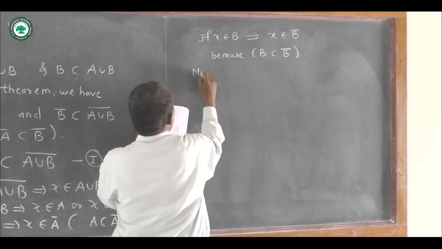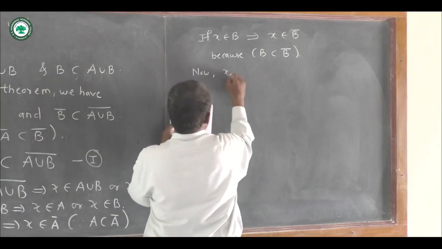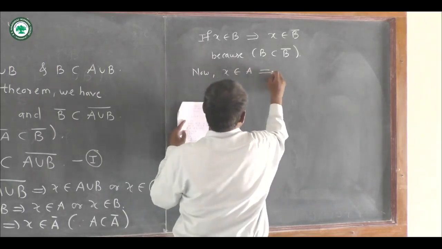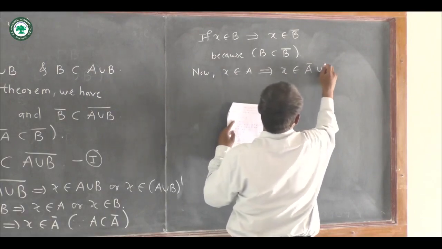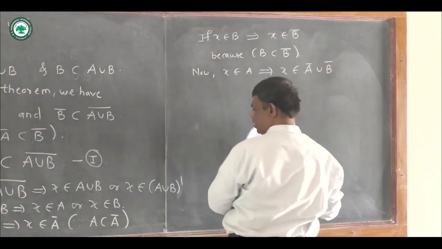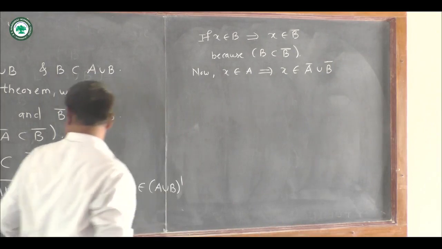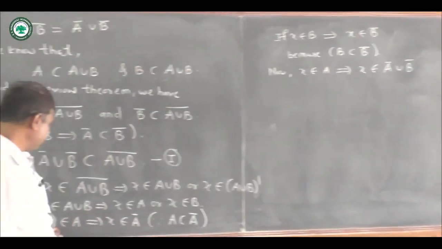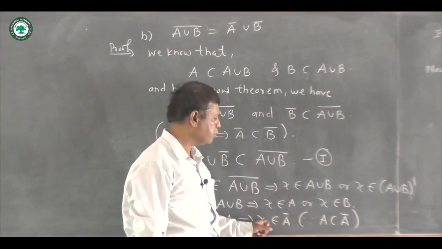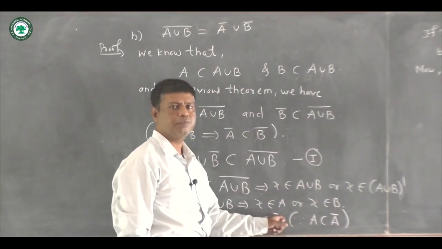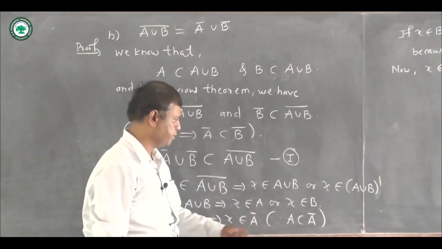Now, from using these two, when X belongs to A, this implies that we can write X belongs to A closure union B closure, because X belongs to A implies X belongs to A closure. Now we know that A closure is always a subset of A closure union B closure here.